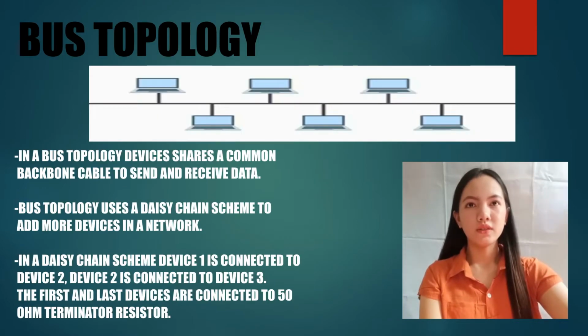In a bus topology, devices share a common backbone cable to send and receive data. Bus topology uses a daisy chain scheme to add more devices in a network. In a daisy chain scheme, device 1 is connected to device 2, which is connected to device 3. The first and last devices are connected to a 50 ohm terminator resistor.